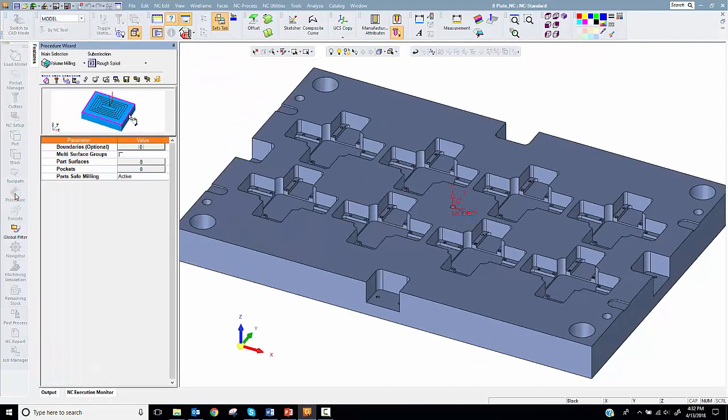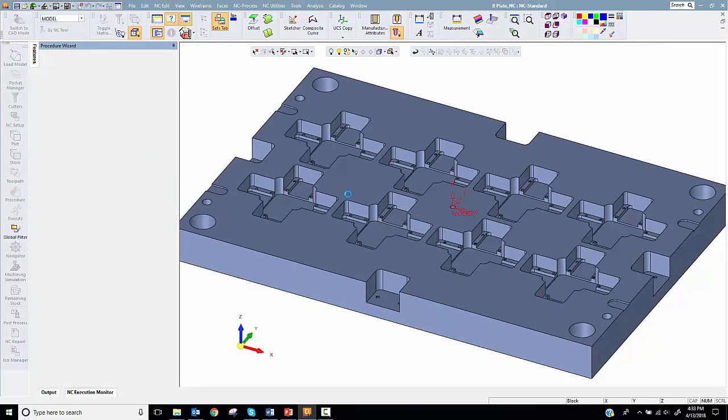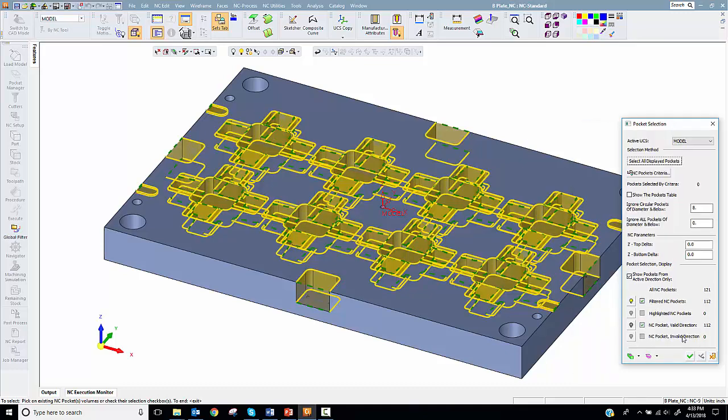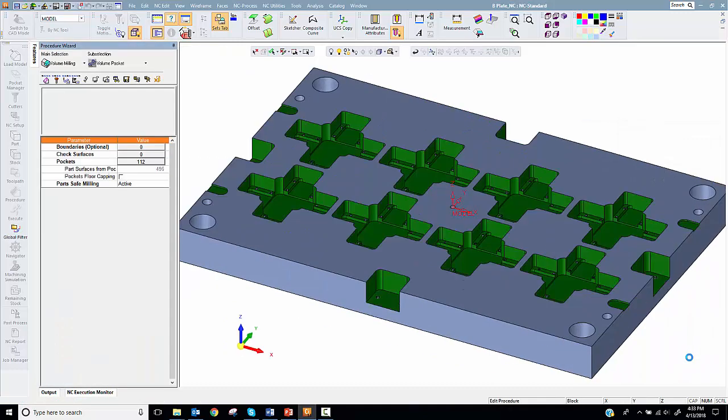Next, create a volume milling volume pocket procedure. Select the pockets to be machined. You may select them on the screen or from the pocket table. Select all displayed pockets, or if you prefer to group pockets in separate procedures, select them individually.